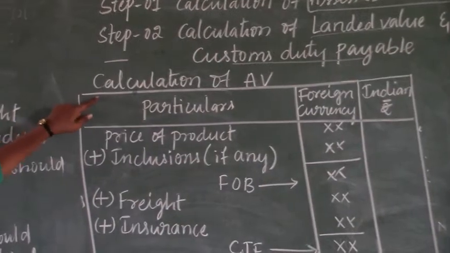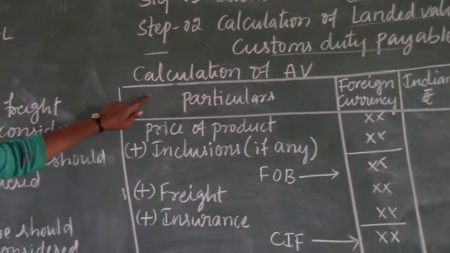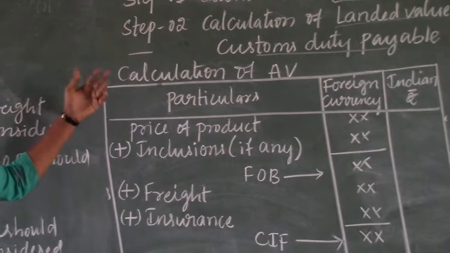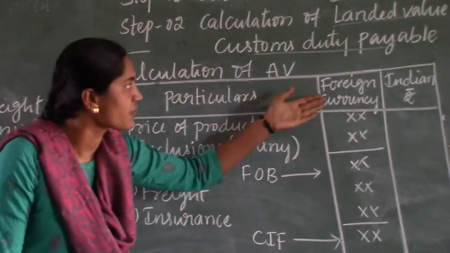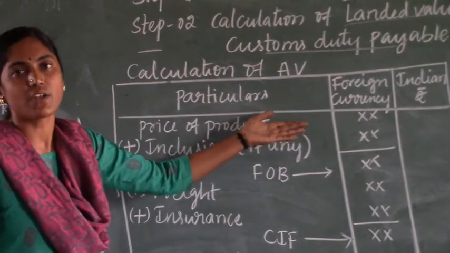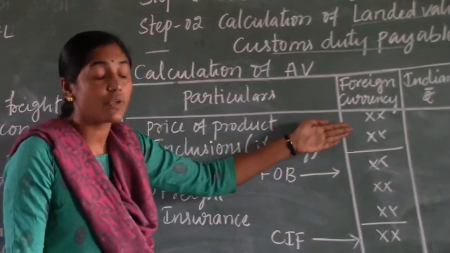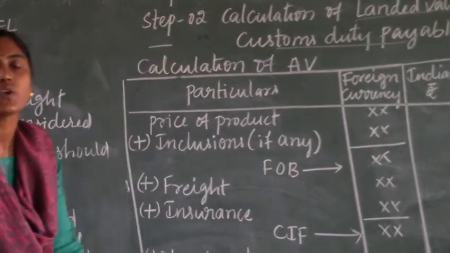Now, the pro forma for calculation of assessable value. While calculating the assessable value, usually goods which are imported from outside India are given in a question in a foreign currency. They may be given in dollars, pounds or yen. They are always given in a foreign currency, but we need to calculate the assessable value in Indian rupees.